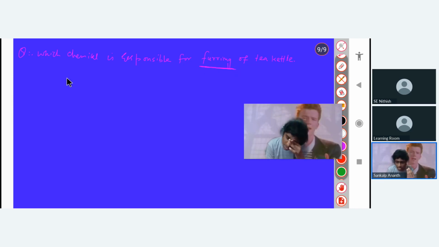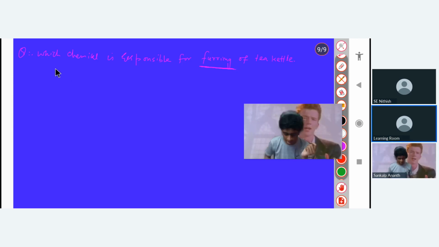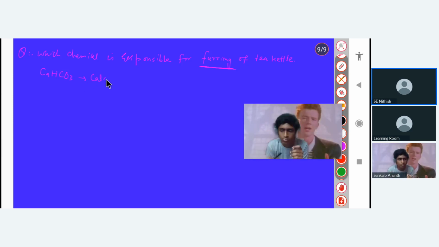Furring is when a scale is formed inside the kettle. You will just remember the chemical. Chemical is your calcium bicarbonate, CaHCO3. I will again repeat it. Calcium bicarbonate is responsible for furring of tea kettle.